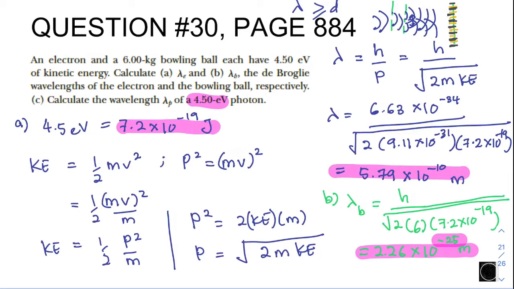Now let's proceed to part C. Calculate the wavelength, lambda, of a 4.5 eV photon.